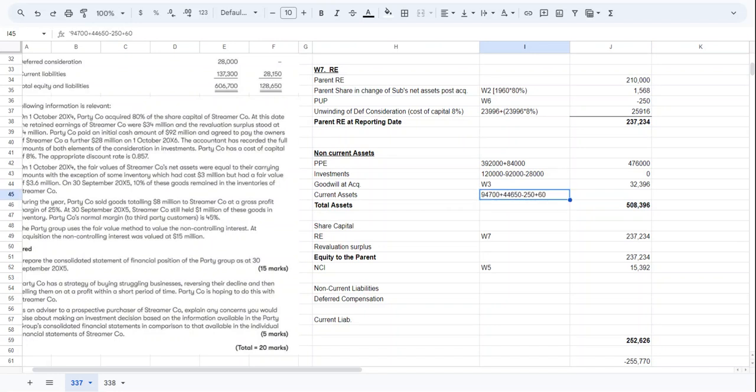So we have taken the current assets given in the draft financial statements of these individual companies and added them up, 94,700 plus 44,650. Then we take out the parent's unrealized profit, and then we add the fair value adjustment on another current asset.